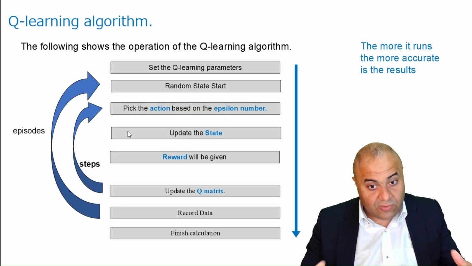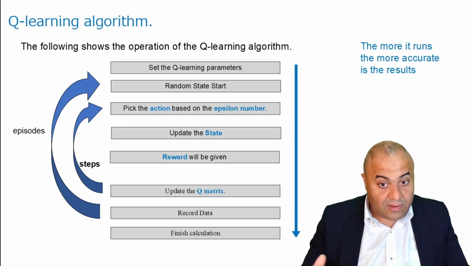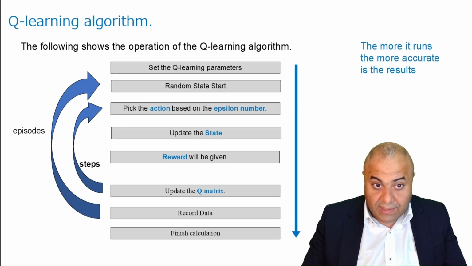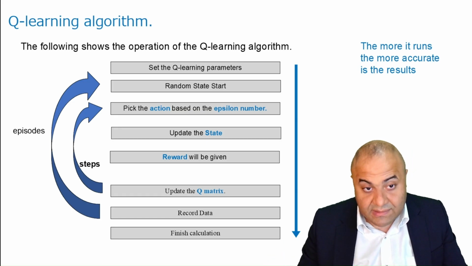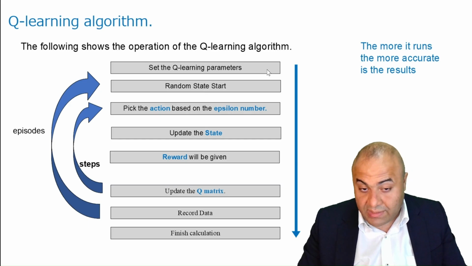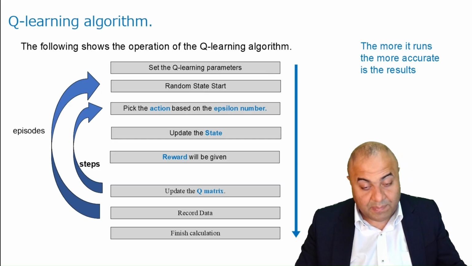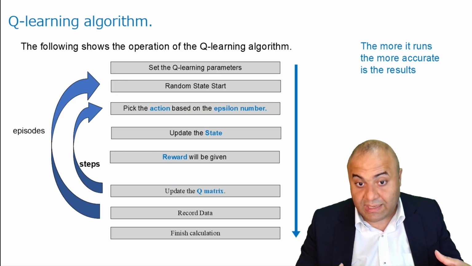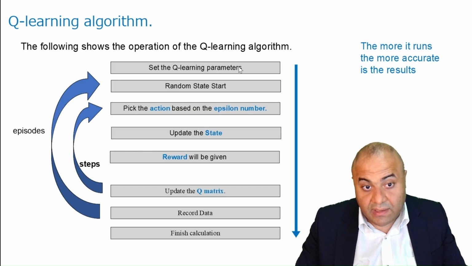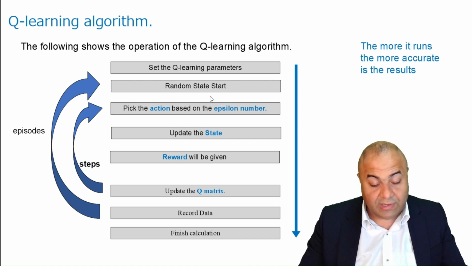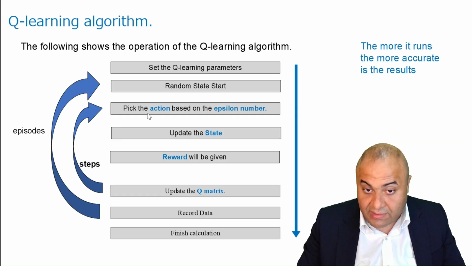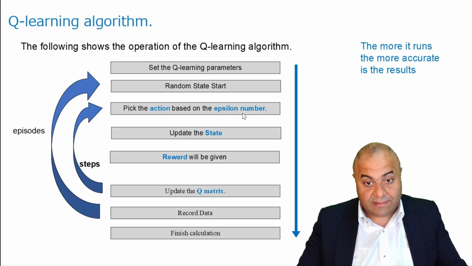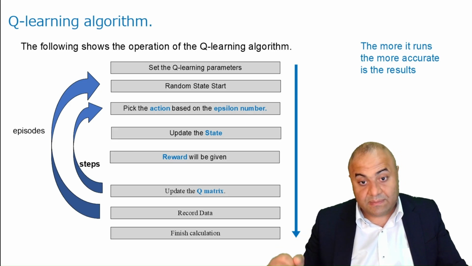So in general, how does the Q table algorithm work? Well, it starts as any other algorithm. We set our parameters at the beginning, what in machine learning we usually call hyperparameters, that is the parameters responsible for the learning process. After that, we will have a random start state. After that, we will take action based on the epsilon number. As we said, sometimes it will be random, sometimes it will be greedy.